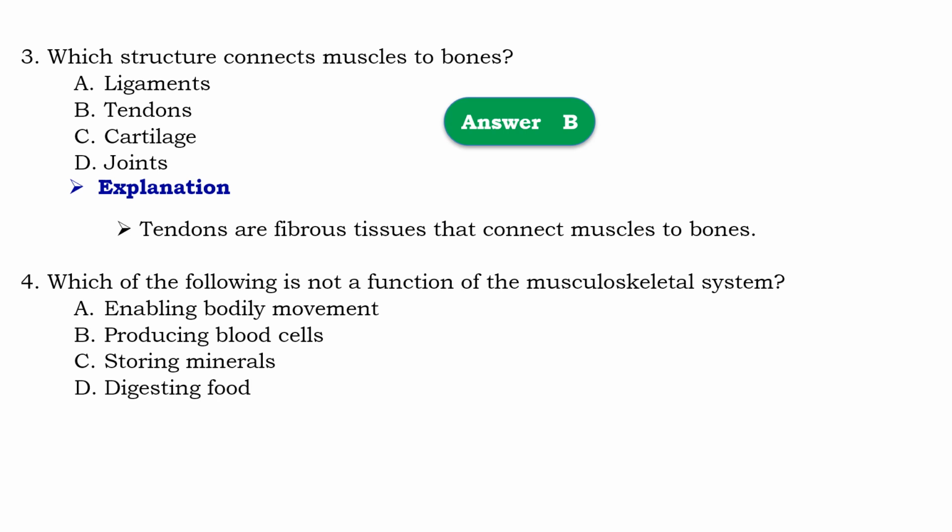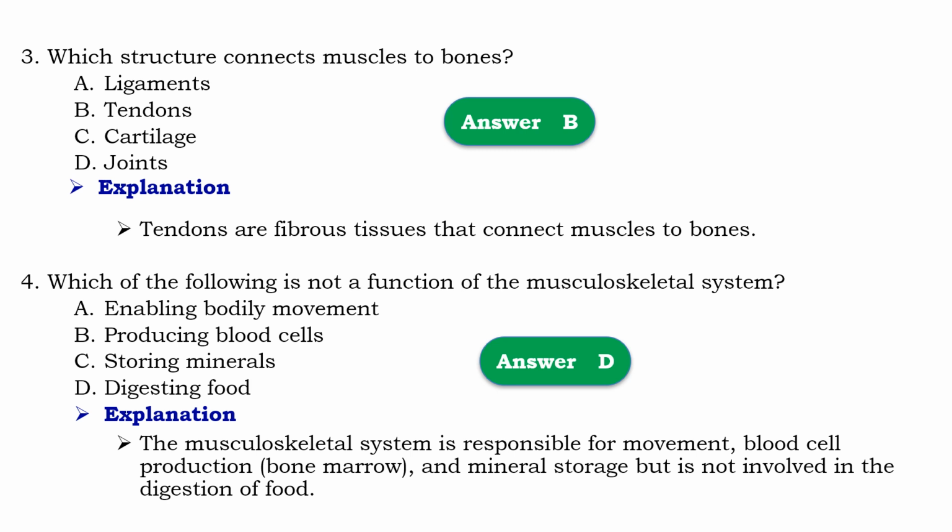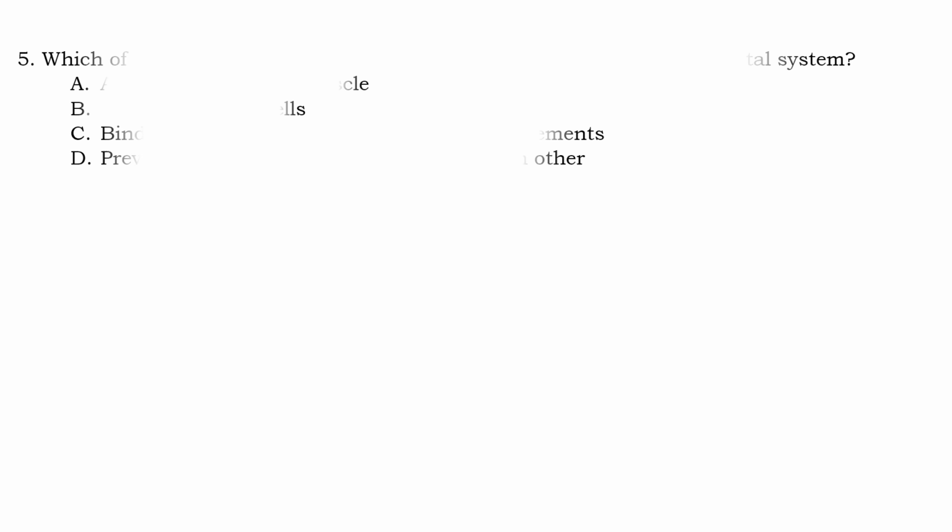Question number 4. Which of the following is not function of musculoskeletal system? ከሚከተሉት ውስጥ የመስኩሎስኬሌታል ስርዓት ስራ ያልሆነ የትኛው ነው ይላል። So that should be D, digesting food. Means that the musculoskeletal system responsible for movement, blood cell production or bone marrow and mineral storage, but it is not involved in digestion of food.